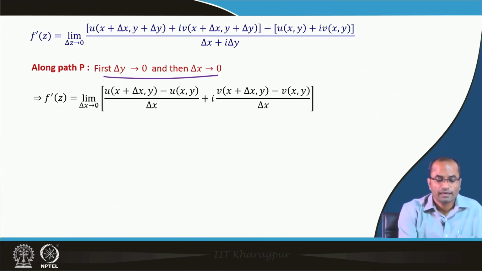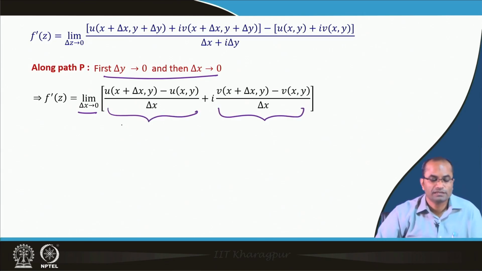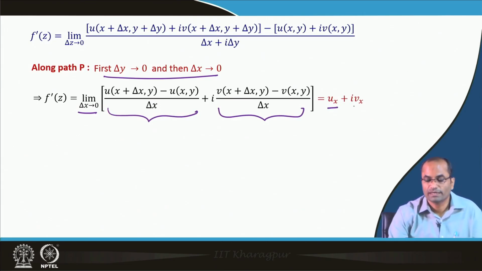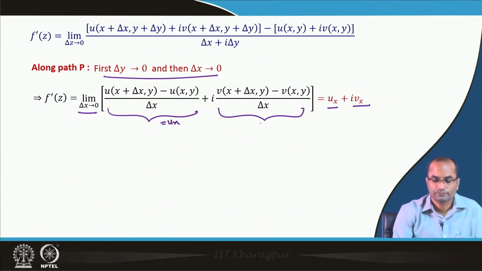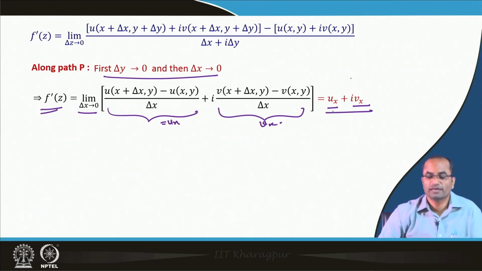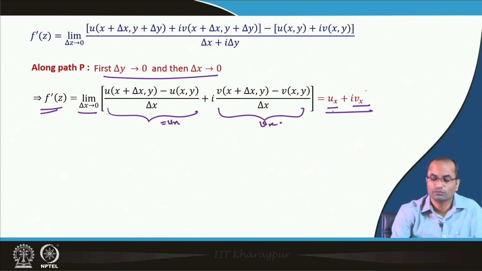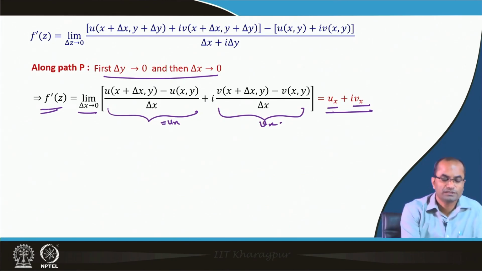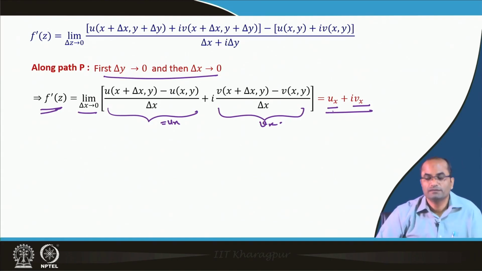When delta x goes to 0, these are the partial derivatives of u and v, that means this is u_x and this is v_x. If f prime(z) exists, then naturally u_x and v_x have to exist, because this limit is equal to u_x plus i v_x along a particular path, and along any path the limit should exist and be the same f prime(z). So u_x plus i v_x is equal to f prime(z), which means u_x and v_x both exist.